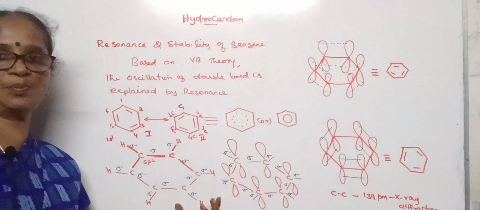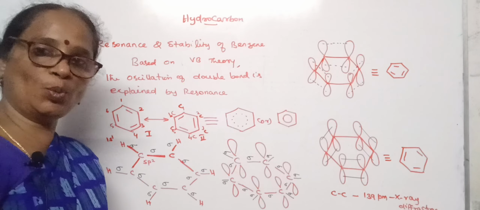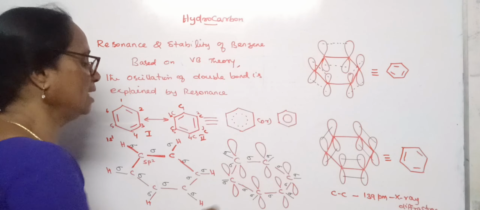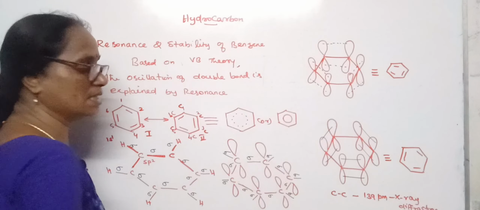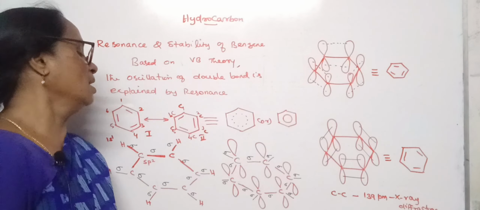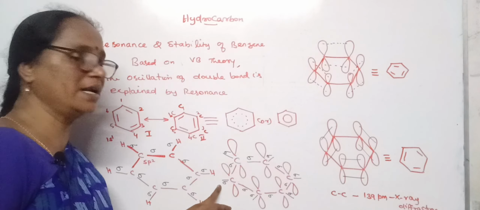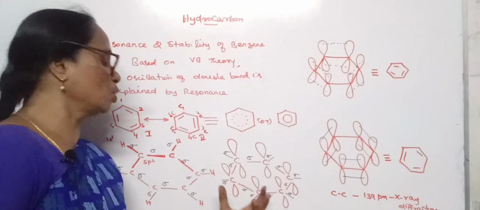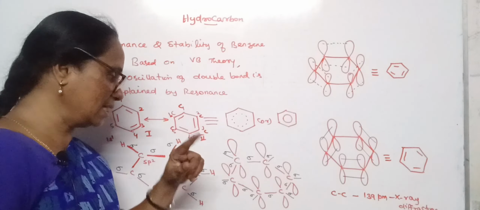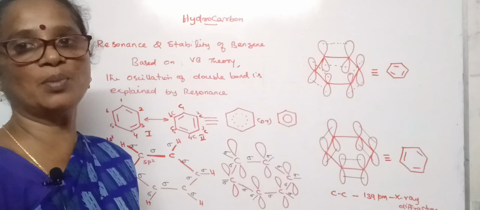So once they form sp2 hybrid orbitals, each carbon atom has a 2p orbital. That 2p orbital lies perpendicular to the plane of the structure. See, for all the 6 carbon atoms, we have 6 p orbitals, each of which contains 1 electron. The carbon-carbon bonds make sigma bonds, as well as carbon with hydrogen makes sigma bonds. So totally we can find there are 6 carbon-carbon sigma bonds and 6 carbon-hydrogen sigma bonds. Totally, in a benzene ring there are 12 sigma bonds present.